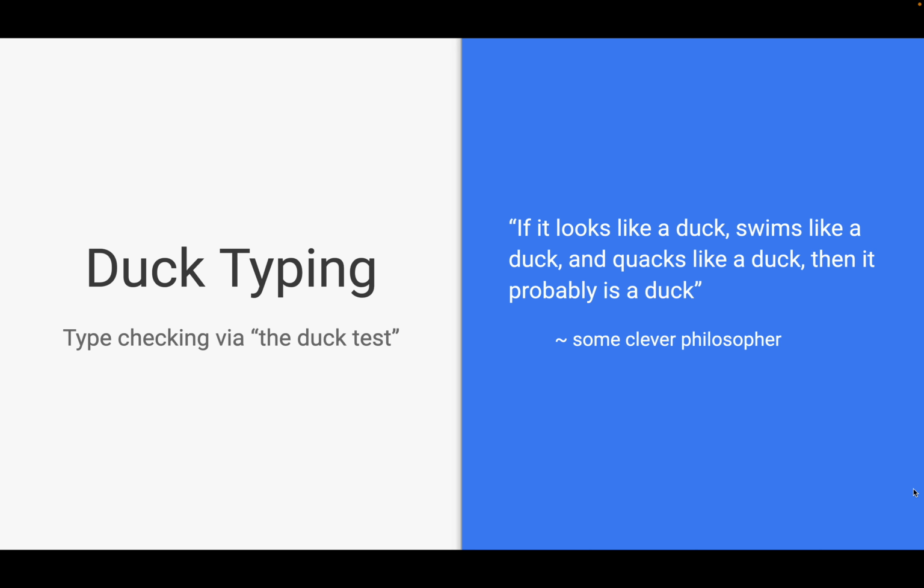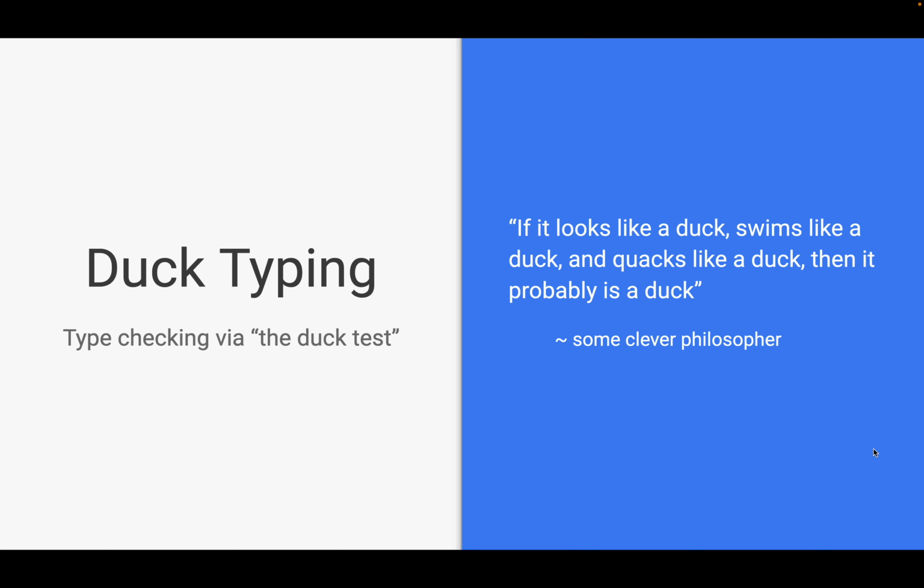First, before we dive into the actual topic, typing interfaces, we need to talk about duck typing in order to understand what I'm talking about later in the slides. The Python type system is called duck typing because it's inspired by the duck test, which is a philosophical principle often paraphrased as: if it looks like a duck, swims like a duck, and it quacks like a duck, then it probably is a duck. I don't actually know who said that. Maybe there is no original author, but probably he or she was a philosopher. So let's keep that in mind.